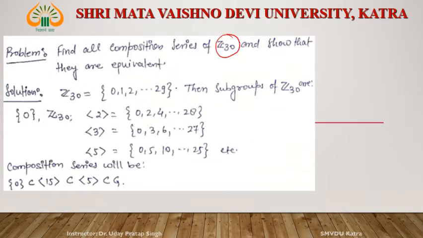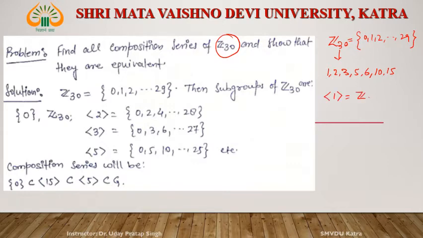Now see, find all the composition series of Z30. What is Z30? Z30 is an abelian group with respect to addition modulo 30, and the elements are 0, 1, 2 up to 29. Now consider the subgroups. What are the divisors of 30? The divisors of 30 are 1, 2, 3, 5, 6, 10 and 15.